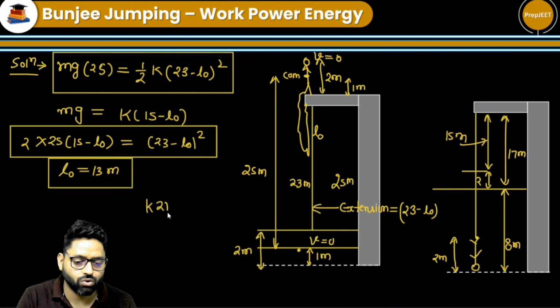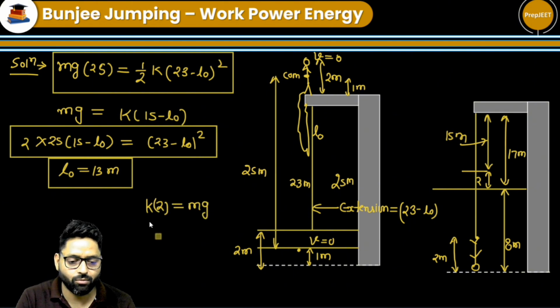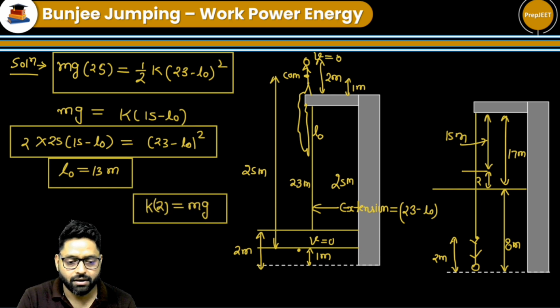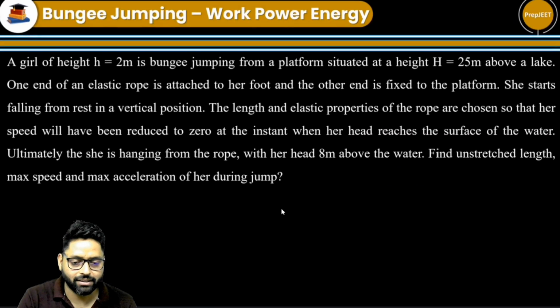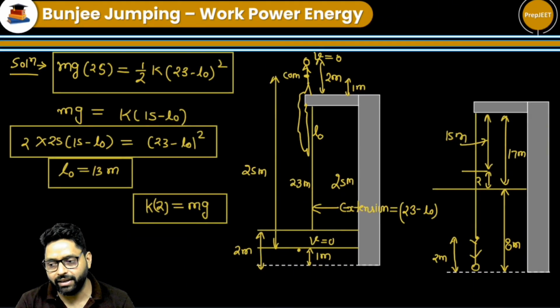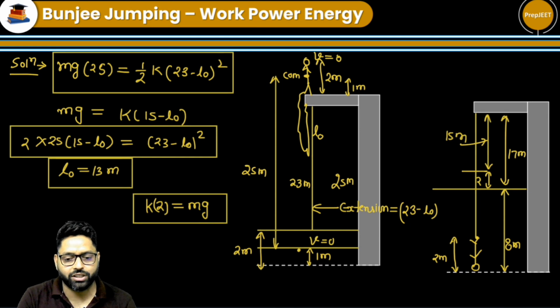So k into 2 is equal to m into g. This is one more relation we are getting here. So what else do we have to find? We have already found the unstressed length. We have to find the maximum speed. So the maximum speed will be at this position only.